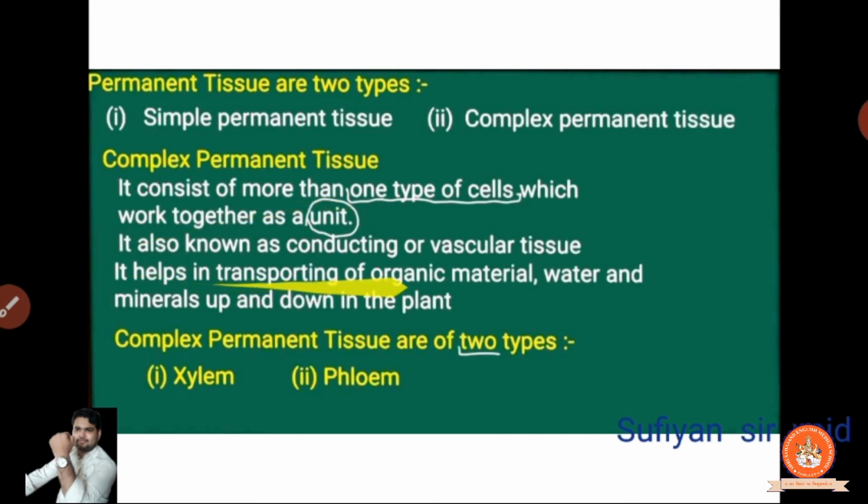They are conducting or vascular tissues. Clear? It helps in the transporting of organic material. Now, complex permanent tissues are for what? Transporting of organic material, water and minerals up and down in the plant. There are two types, xylem and phloem.